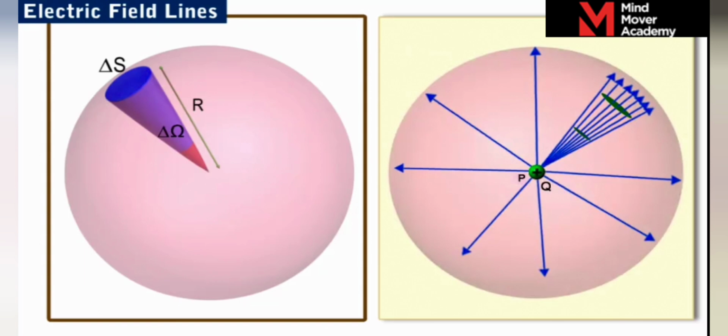For a given solid angle, delta omega, the number of radial lines is the same.